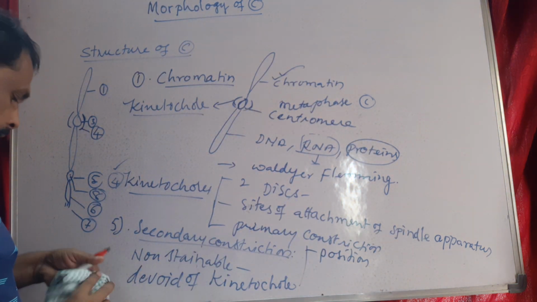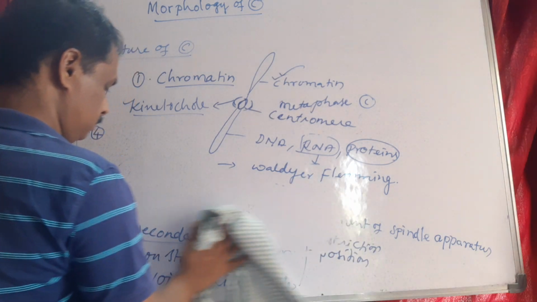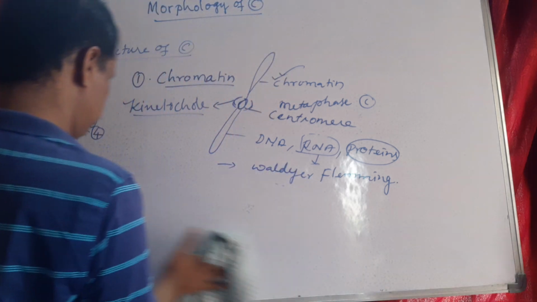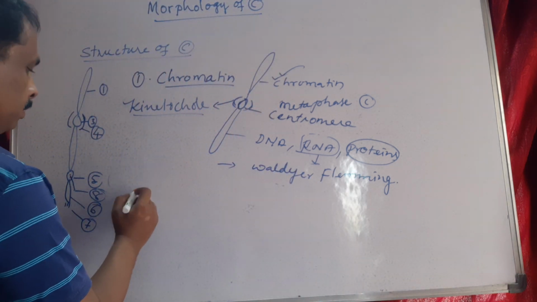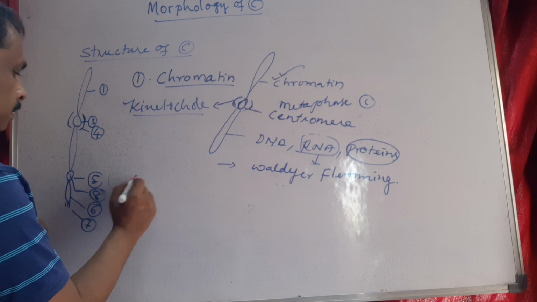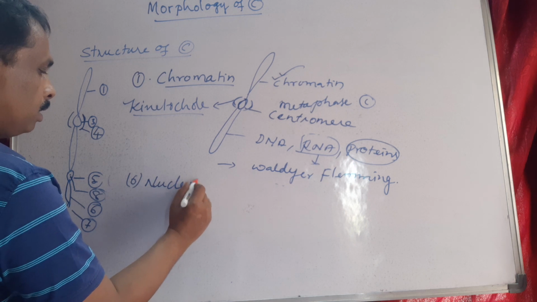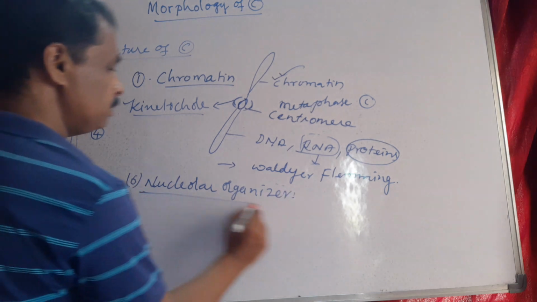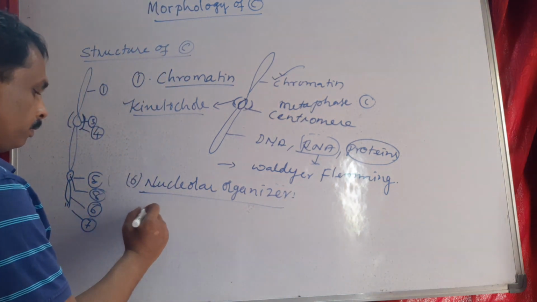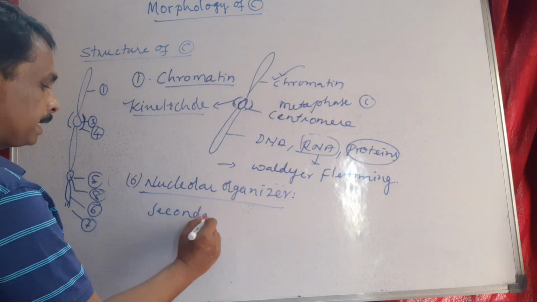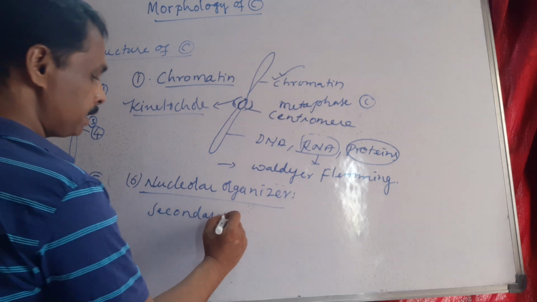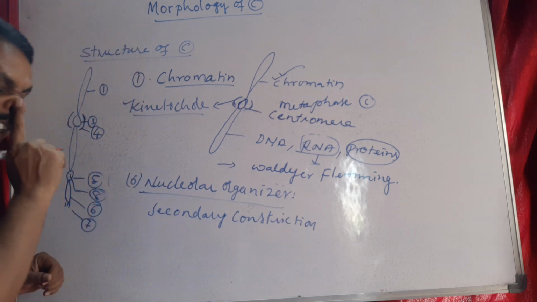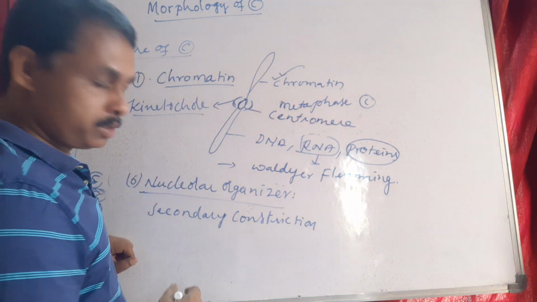The next one is the nuclear organizer. In some nuclear organizing chromosomes, there is a particular site within the secondary constriction.